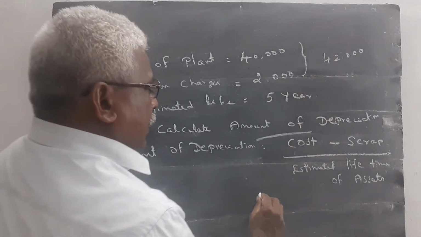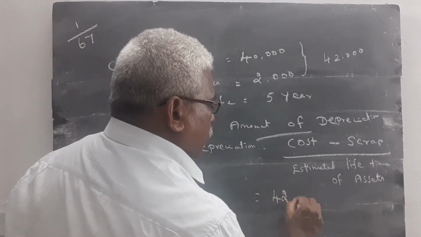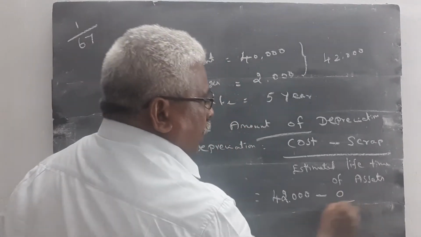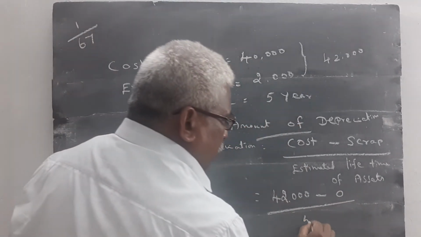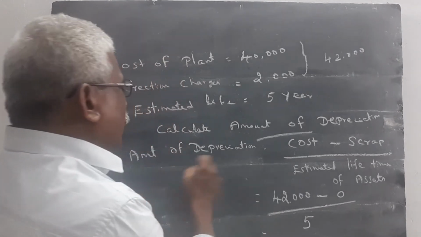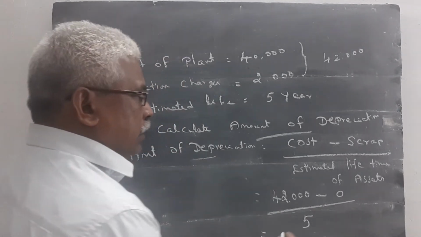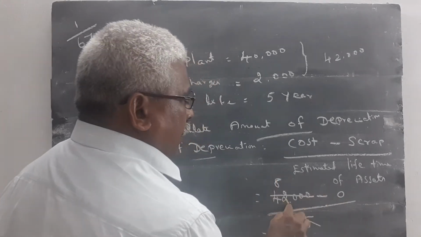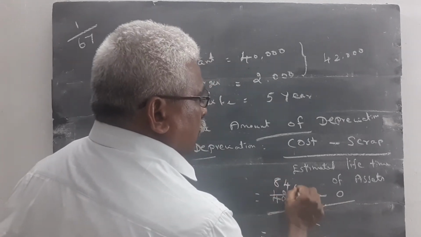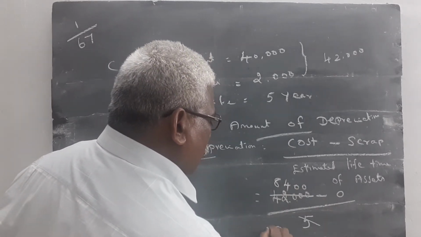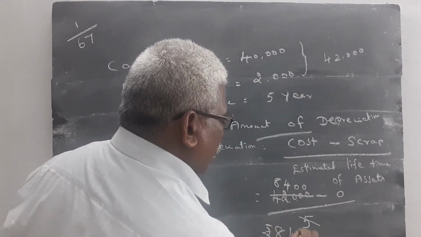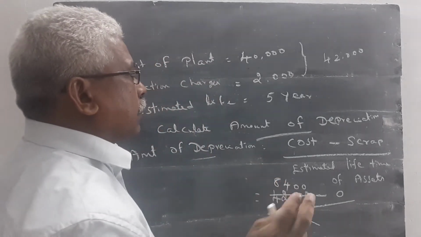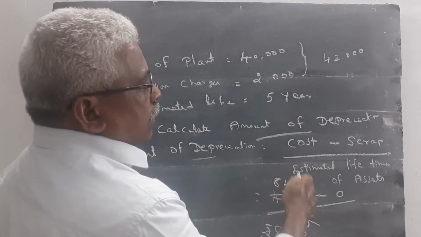The cost of asset is 42,000 minus scrap value is equal to 0, divided by estimated lifetime of asset is equal to 5. So the amount of depreciation is equal to rupees 8,400. 8 5s are 40, 5 4s are 20, 0 0. So the amount of depreciation is rupees 8,400. Simple question, but this question is asked for 2 more questions. Anyway, you have to study this formula.